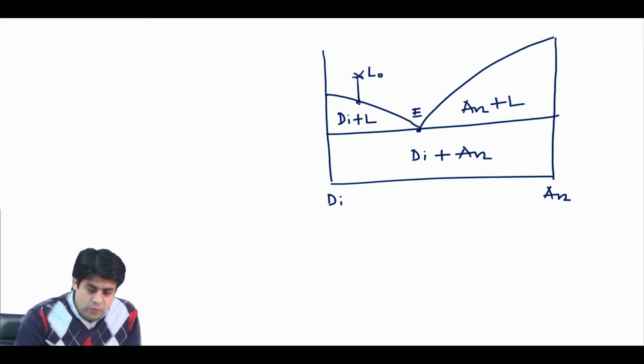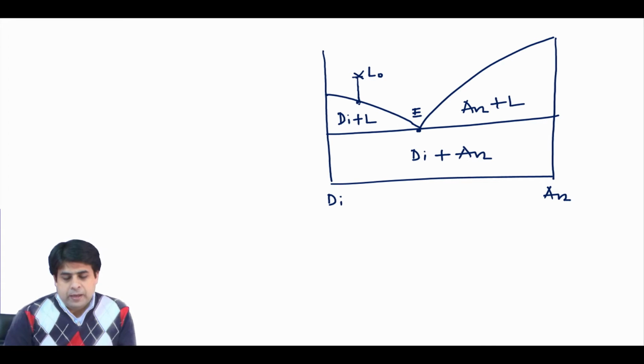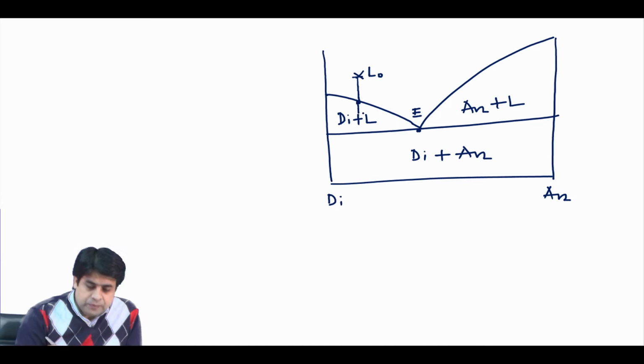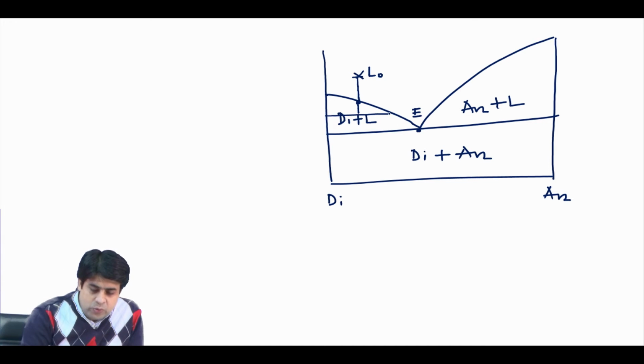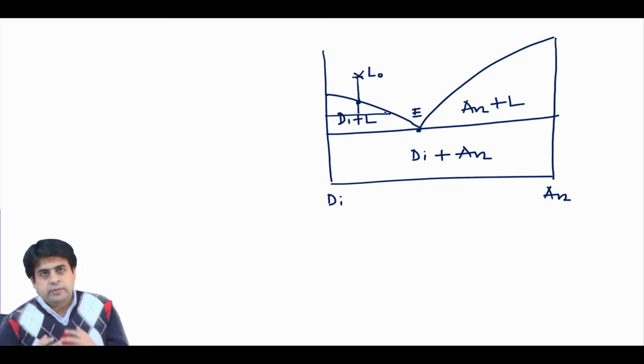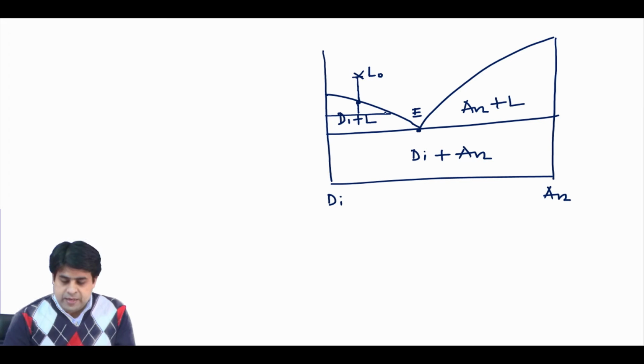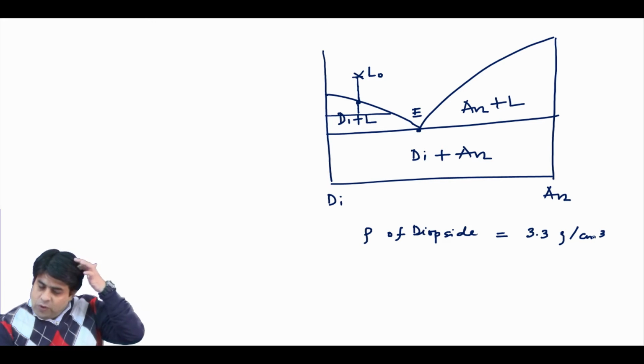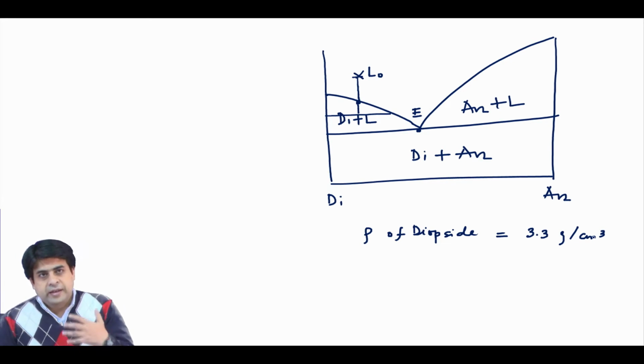We are in the primary phase field of diopside, so we start to precipitate diopside, and we know the density of diopside is close to 3.3 gram per centimeter cube, which is denser than the melt.